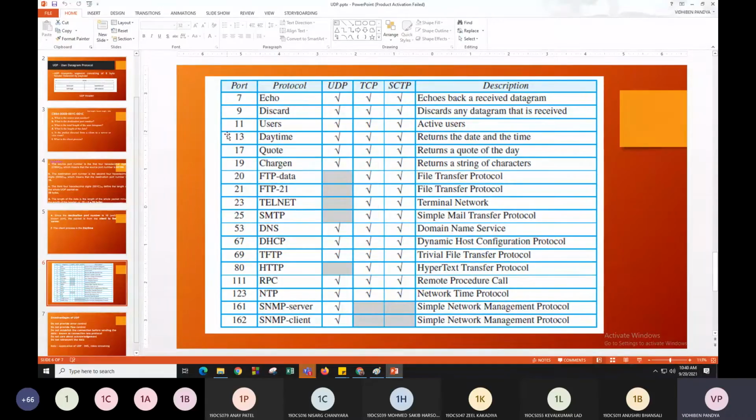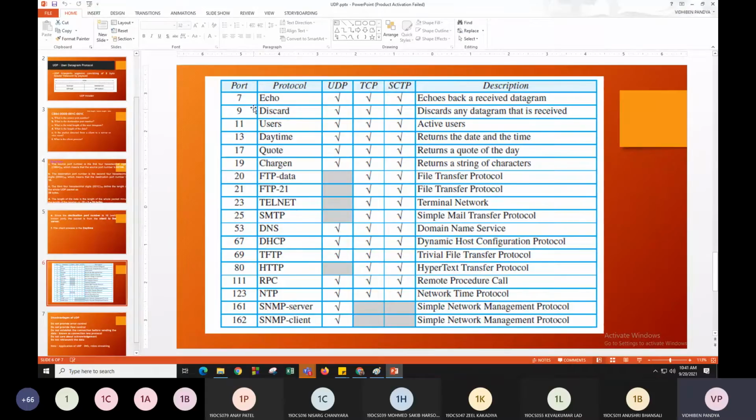Then quote of the day 17, chargen 19, FTP data, because we know that FTP has two links, right? One for the handling and one for the transferring. So 20 and 21, telnet, SMTP, DNS, DHCP, TFTP, HTTP, RPC, NTP.